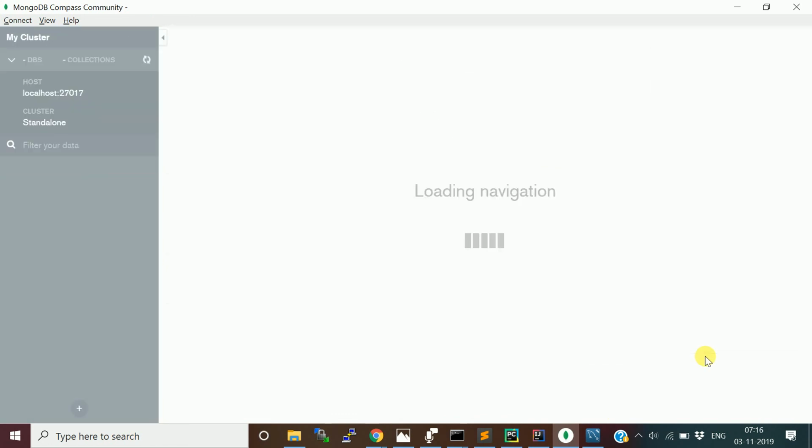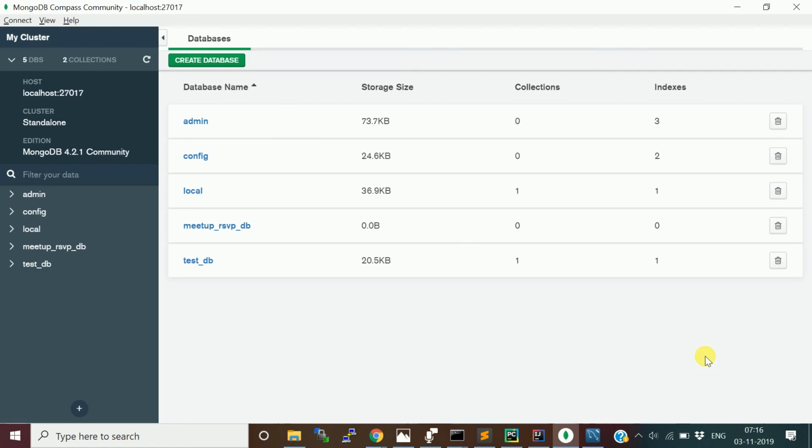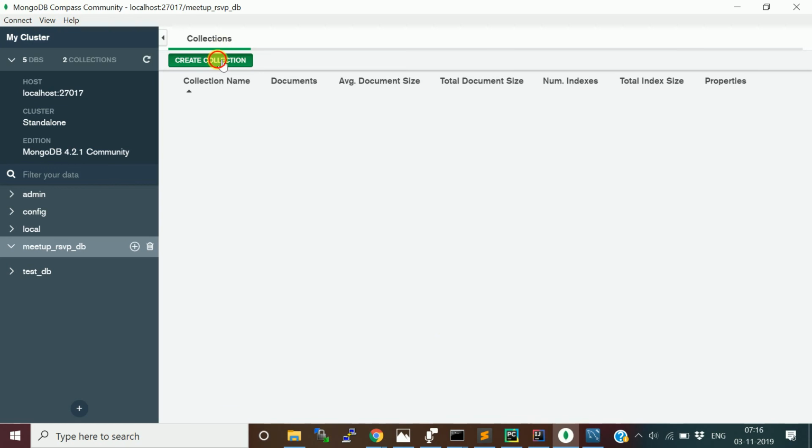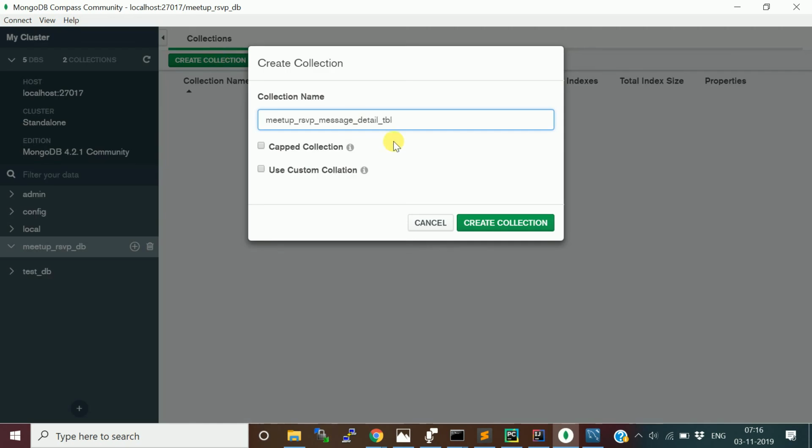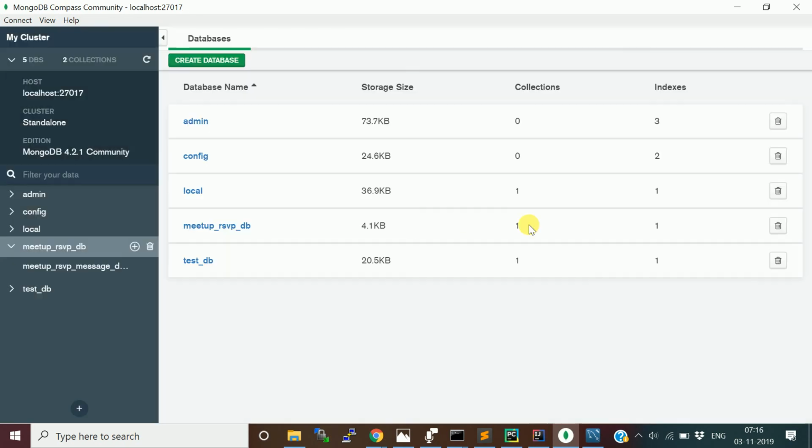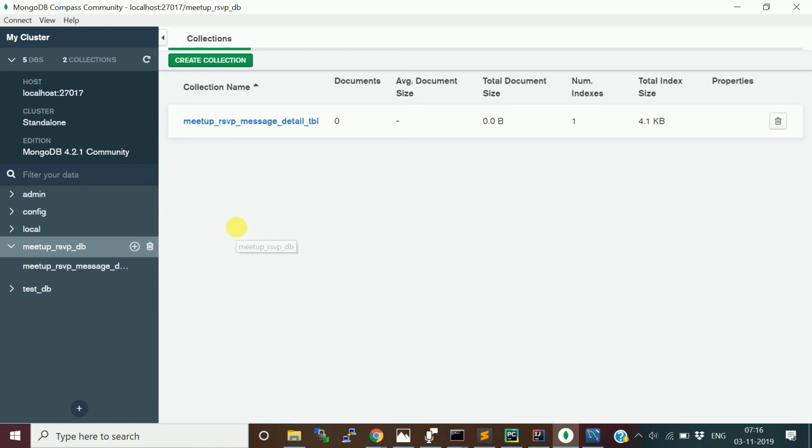So it is going to connect to my local MongoDB instance. It's a single node cluster I'm using. I already created the database, so I'll just create a collection. Collection is nothing but a table in your database.